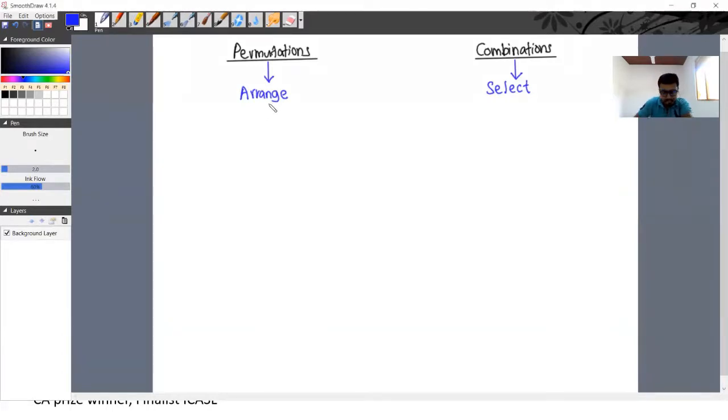When we are arranging the stuff, do we consider the order or we do not consider the order? In arranging, order matters. We need to consider the order in arranging, right?